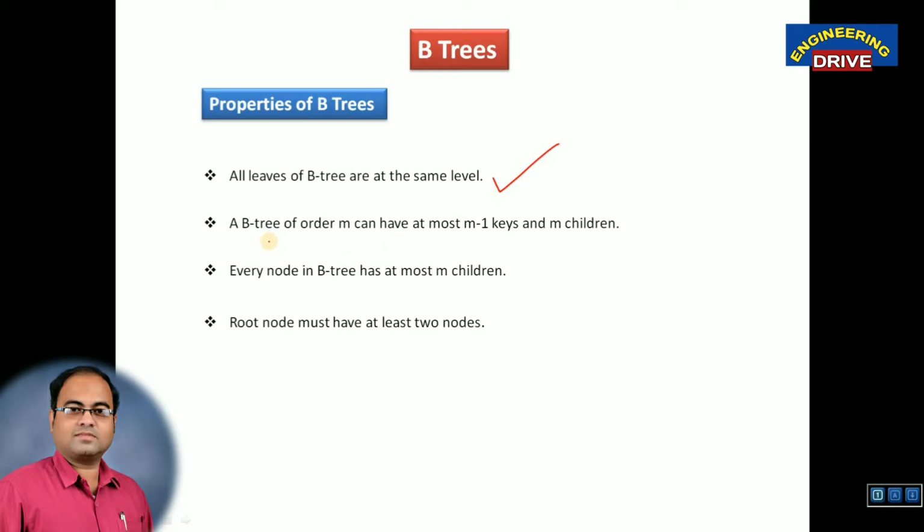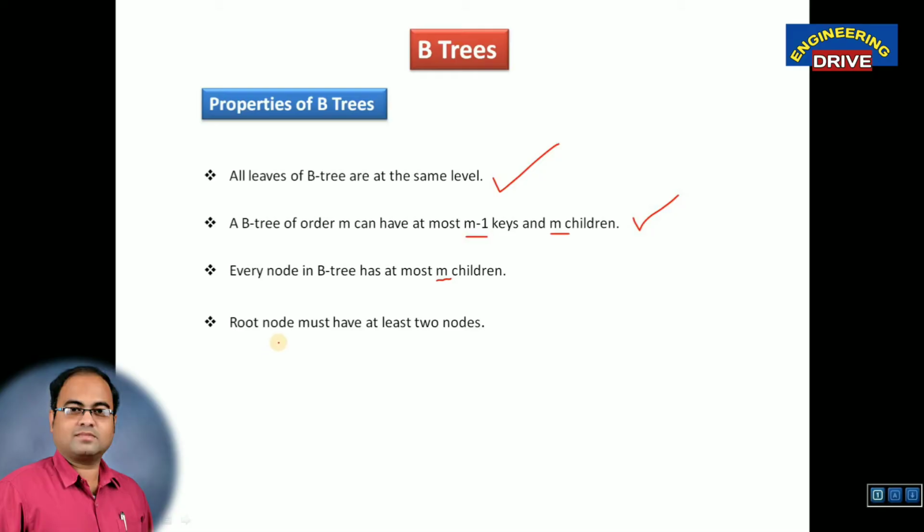The second property is a B tree of order m can have at most m minus 1 keys and m children. Which means if you have a B tree of order m, then what is the maximum number of keys that it can support? M minus 1 keys and m children. This is also a very important point. And the third point, every node in a B tree has at most m children. Every node in a B tree has a maximum of how many children? M children. That you also need to take care of.